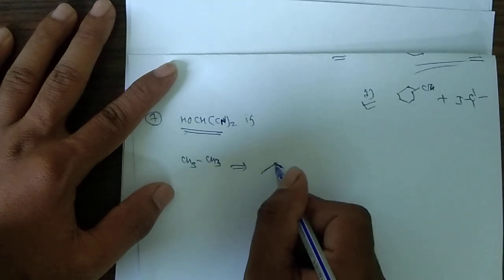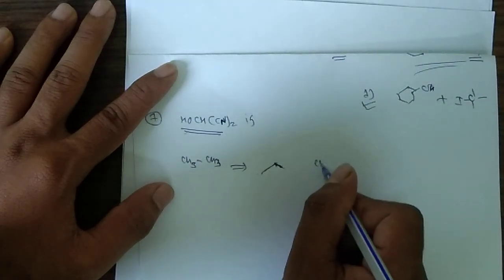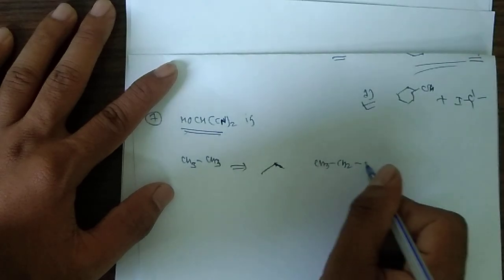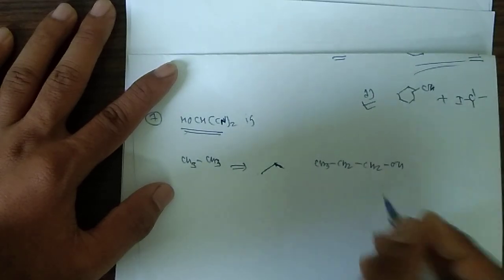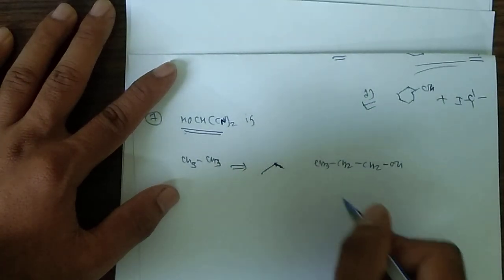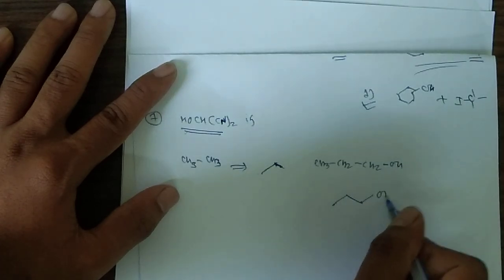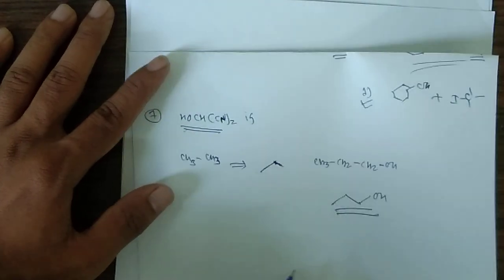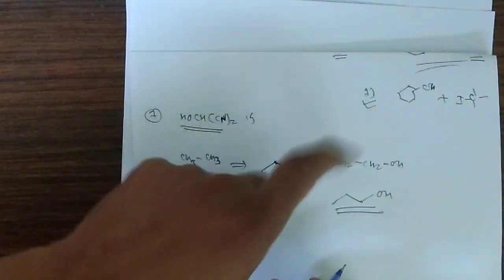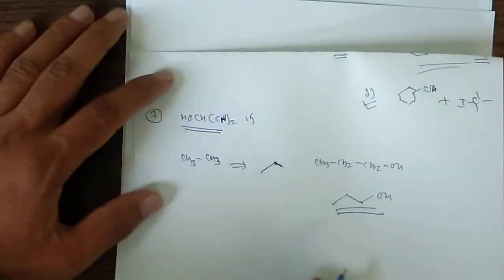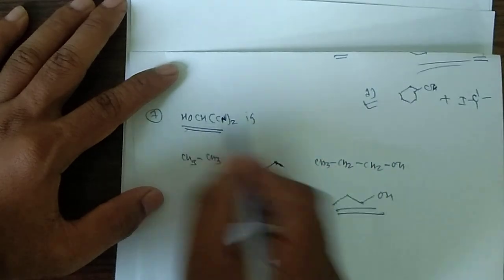Simple, one line, CH3 CH3. Now for CH3 CH2 CH2 OH, the bond line formula is a zigzag line with OH at the end. This is the bond line formula of propanol. Now what will be the bond line formula of this?